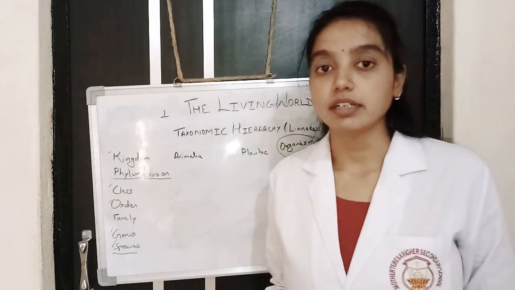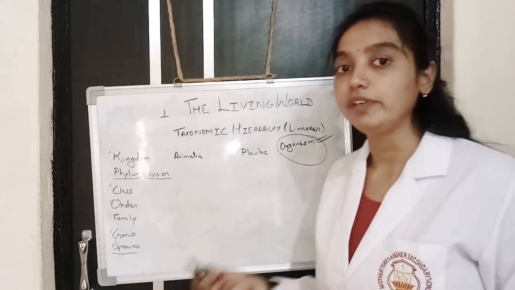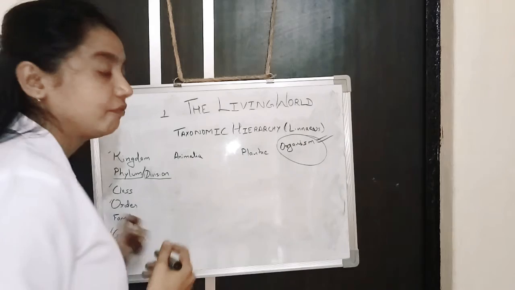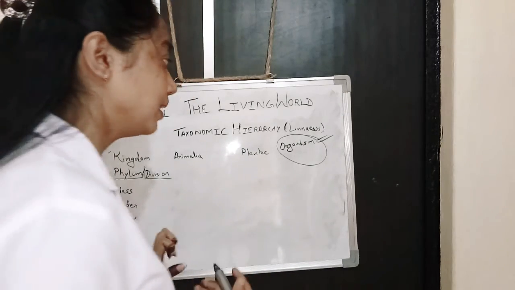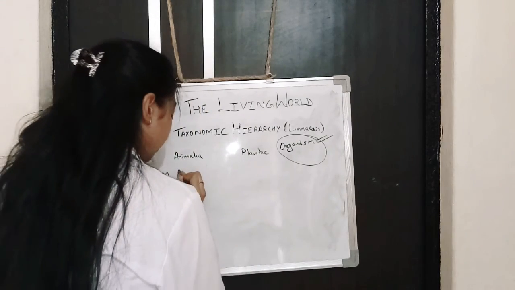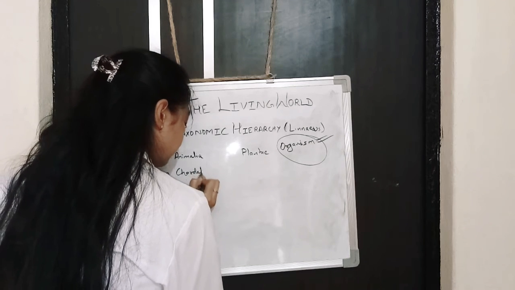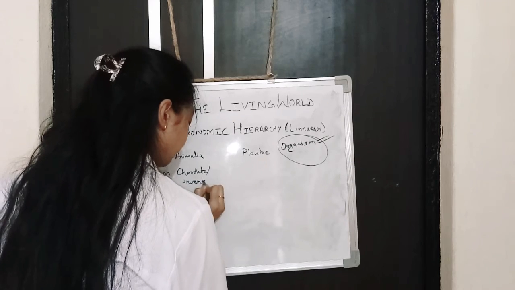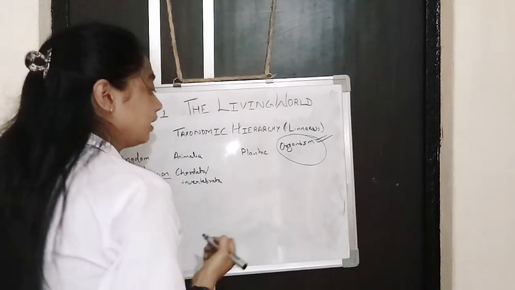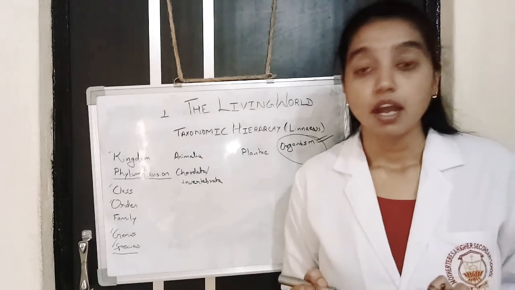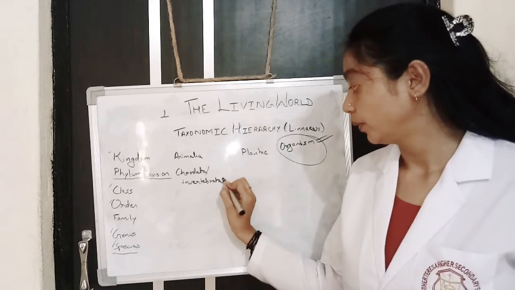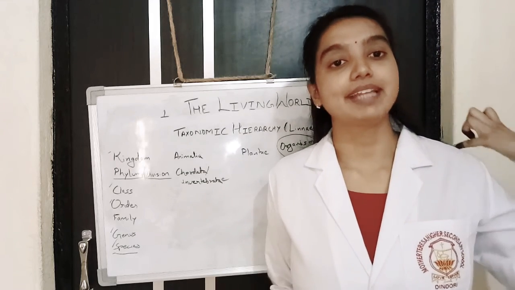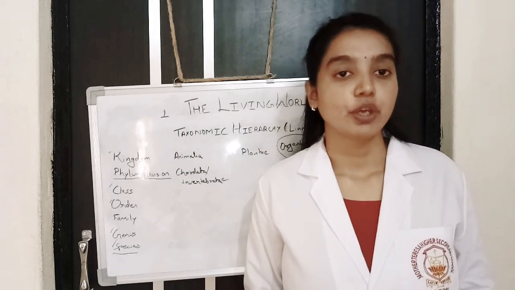We will learn about the closeness of organisms, how we classify them. For example, in the case of animals, we generally find two types of animals. One is chordata, the other is invertebrata. How? We know that we have a backbone, a vertebral column. That's why we stand erect.